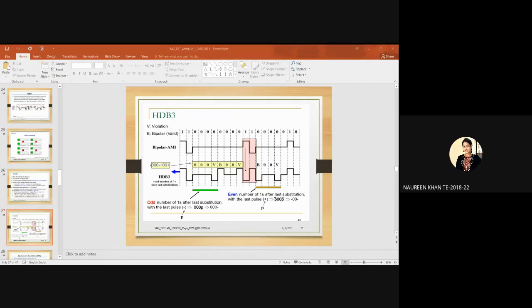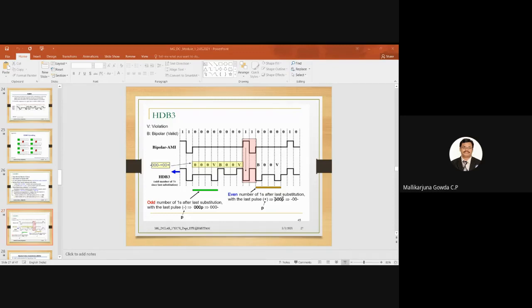Not just by looking at the beginning number of ones. If you consider the entire number of bits, you will think, okay, these 4 zeros have to be replaced by some special sequence. Then again 4 zeros will be replaced by another special sequence. Then here we are finding an even number of ones, and after that again I have zeros, which will be replaced by a special sequence.